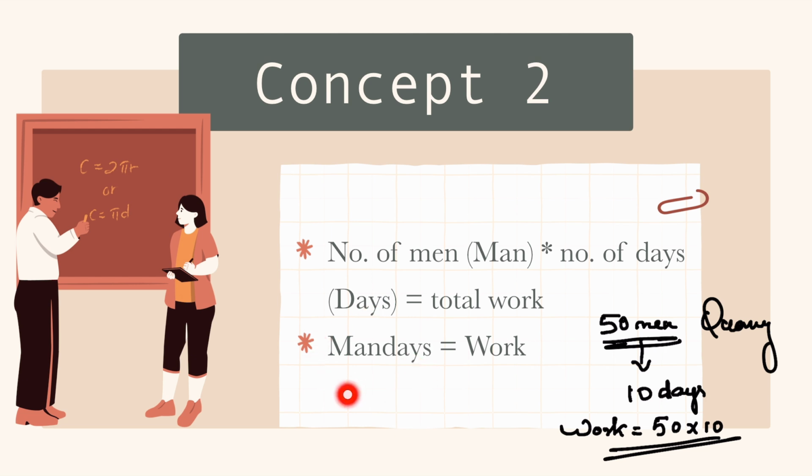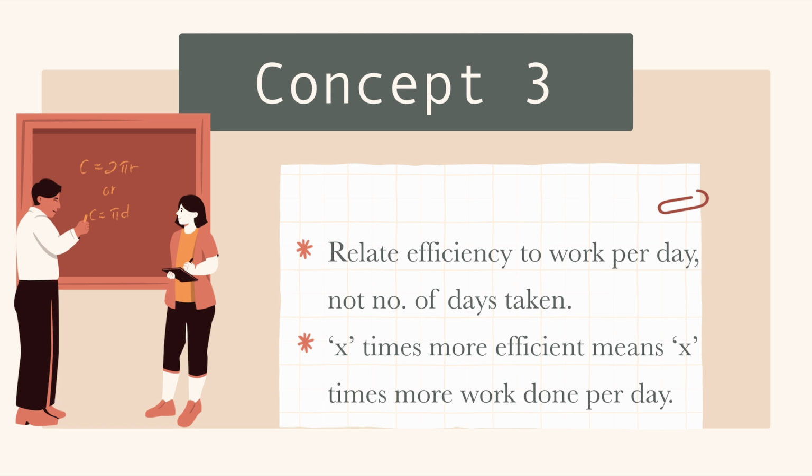As a shortcut, you can remember man days is work. So whatever data is given in the question, you can use this format, man into days, and you can equate it into total work. Here don't assume total work as 1. It may not be 1 because you are calculating it using number of men and number of days. Man days is equal to work. This is the second concept we are learning. And the third and the last concept is efficiency. This is also very easy.